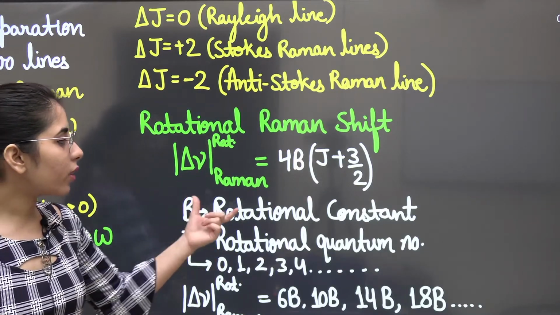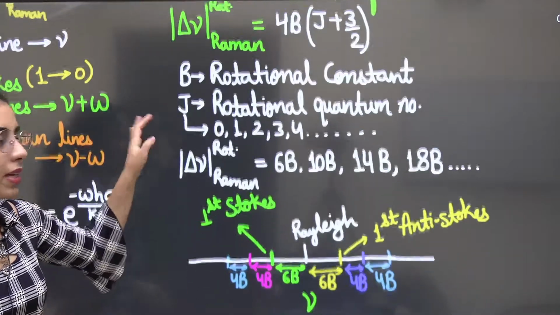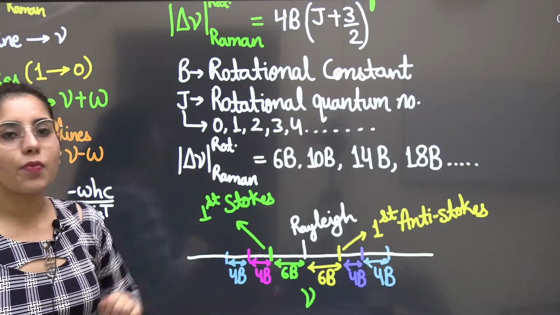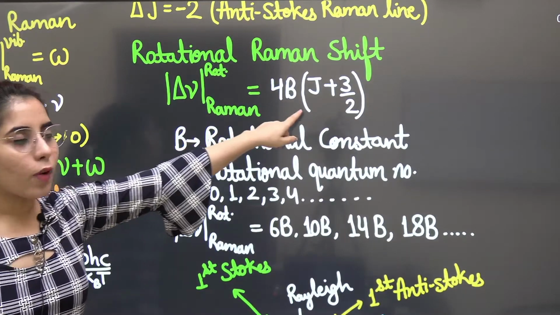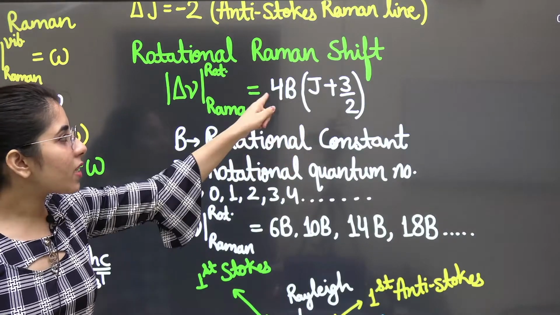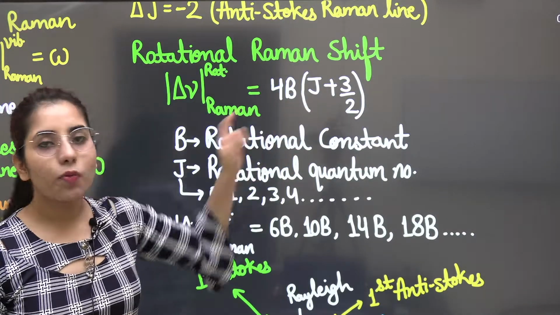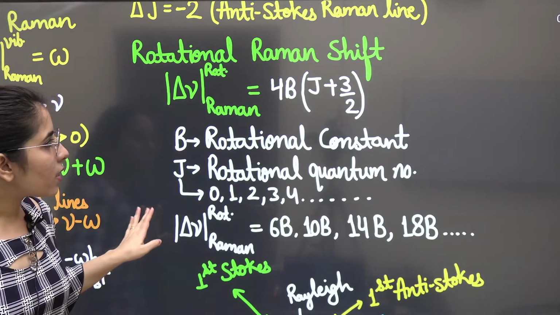Now here B is the rotational constant. And what about J? J is the rotational quantum number. As I have told you, its values will be starting from 0 and it can have any such value. So if I'm going to find it for J is equal to 0, what I will be getting? 6B. And then J is equal to 1, what I will be getting from here? You will be getting it as 10B.